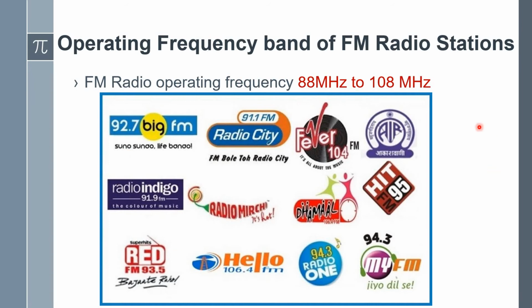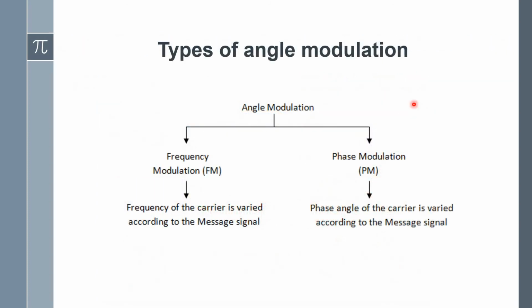These are example radio stations available in Chennai. Allo FM transmits at 106.4 megahertz. Radio 1 is 94.3, and similarly Red FM is 93.5. Like that, each radio station has a unique frequency to transmit its own information signal, but all radio stations fall between 88 and 108 megahertz. The types of angle modulation we have already specified.